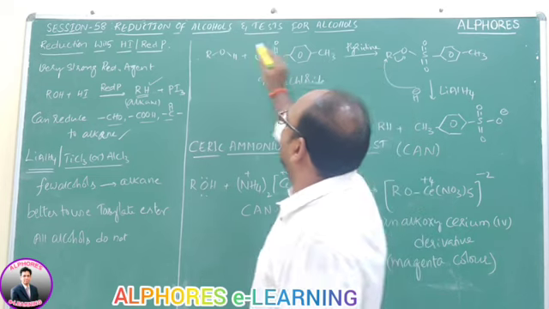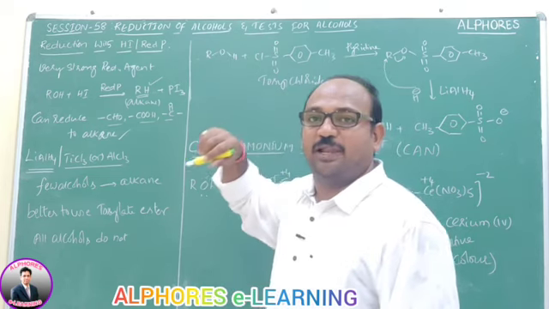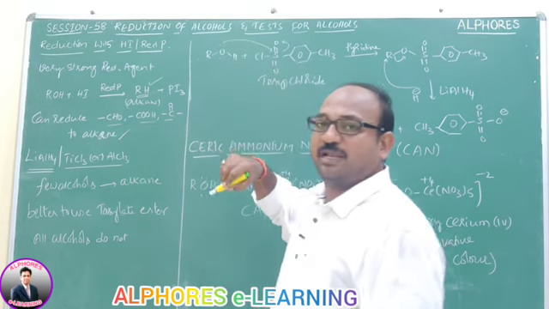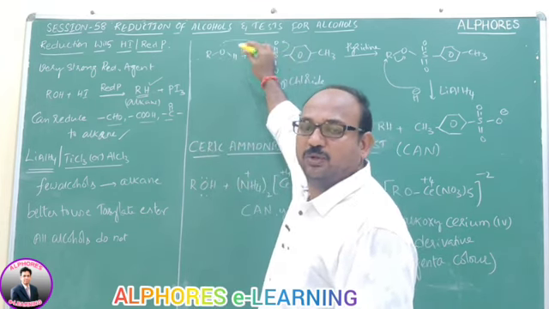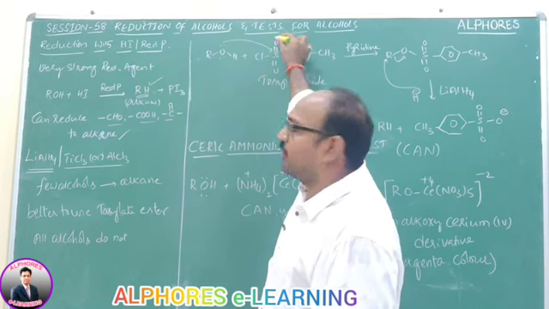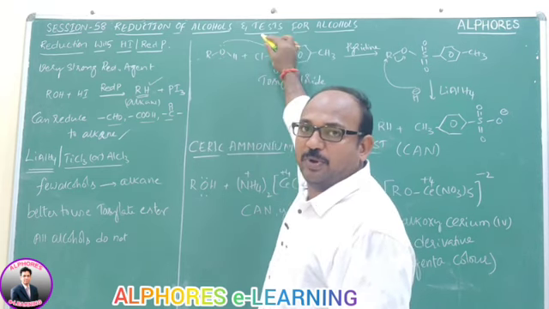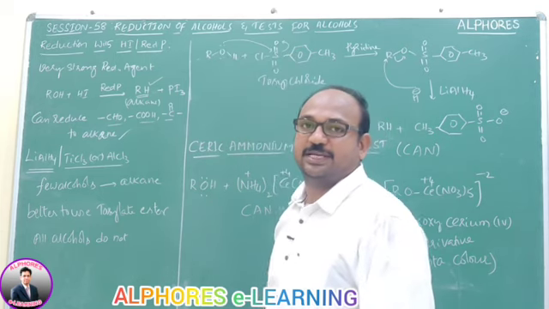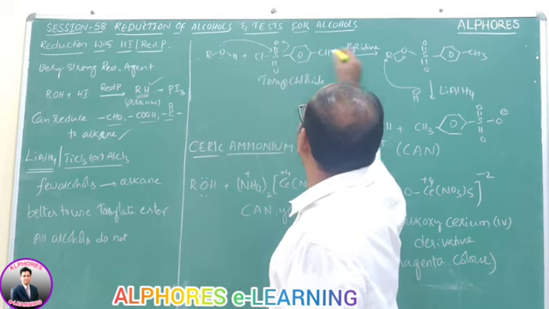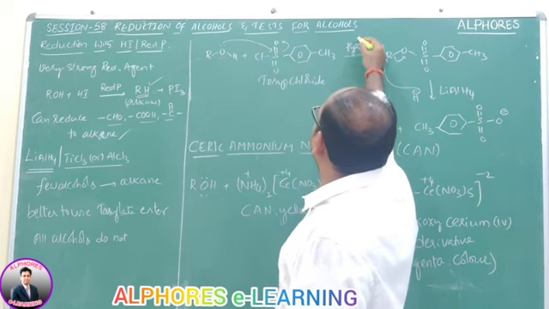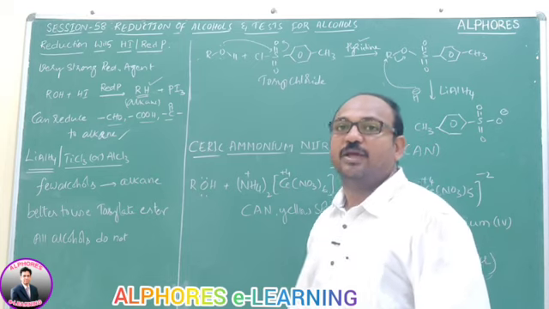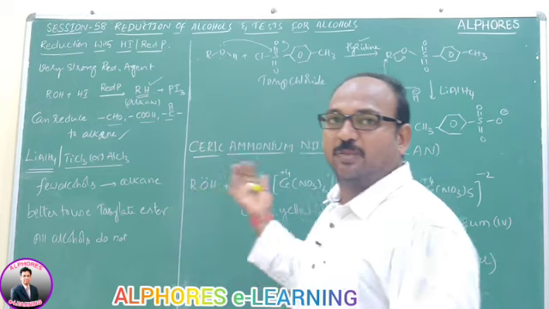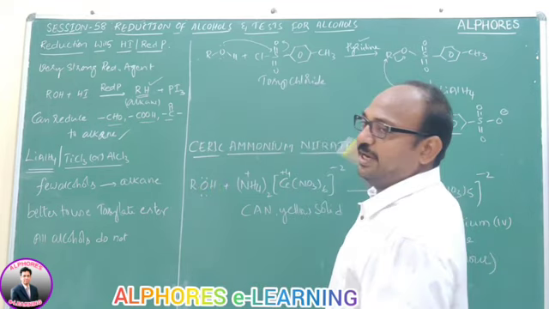Have a look here. Alcohol reacts with tosyl chloride, and in tosyl chloride, this oxygen attacks this sulfur. In order to accommodate that lone pair, pi electrons are shifted towards oxygen, and upon reversal of that, Cl has to come out as Cl minus. That Cl minus abstracts H plus. In order to take up that H plus and Cl minus, we have to use pyridine. Pyridine is a weak base. This weak base absorbs HCl and removes it, and you get the tosylate ester.